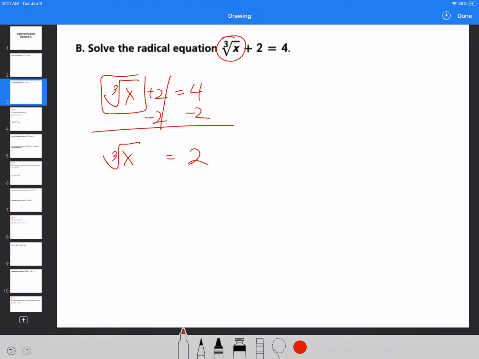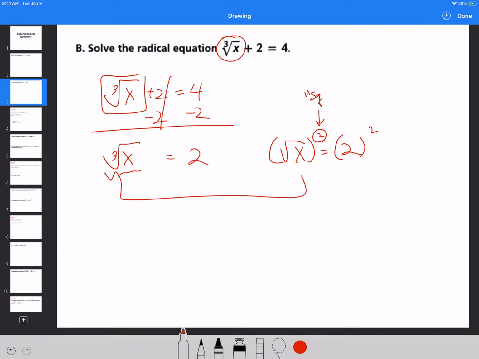Now, when we have a square root of x is equal to 2, you guys all know how to do that. Because the opposite of square rooting is simply squaring, and we have done that countless times. Just because you see something like this doesn't mean that your first attitude is to go, oh, I don't know how to do this, and then not do anything about it. No. A cubic root is no different from a square root. If you squared to get rid of the square root, because they are basically opposite from each other, they basically cancel each other out.